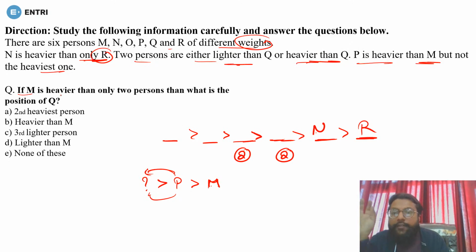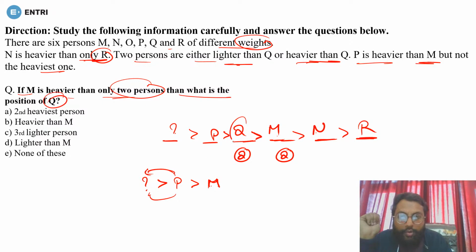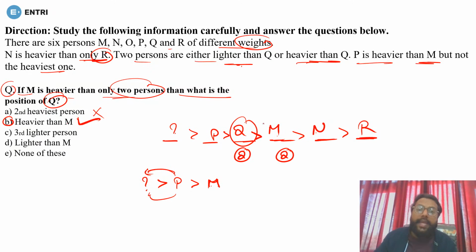So first see, if M is heavier than only 2 persons, it means M must be here. If M is here, Q must be here. Yes or no? And then P will be here, because the heaviest is not P. So what is the position of Q? Q will be here, that is third heaviest. The second heaviest person is heavier than M. This will be your answer. Done? Clear or not? That will become your answer, because we don't know the exact position from the question, but the information given in the question makes the complete diagram.